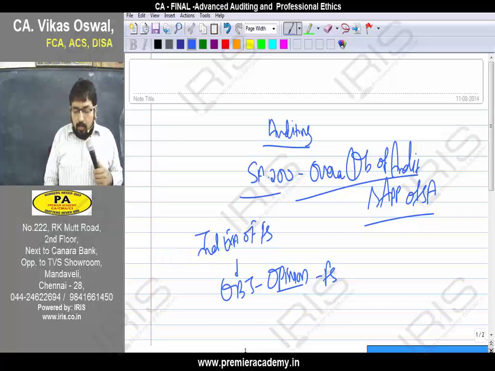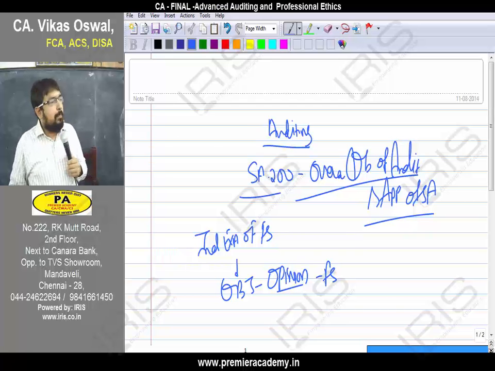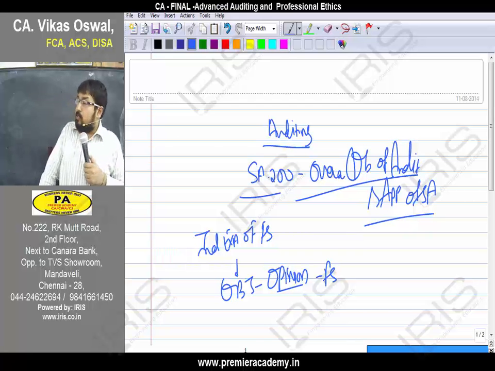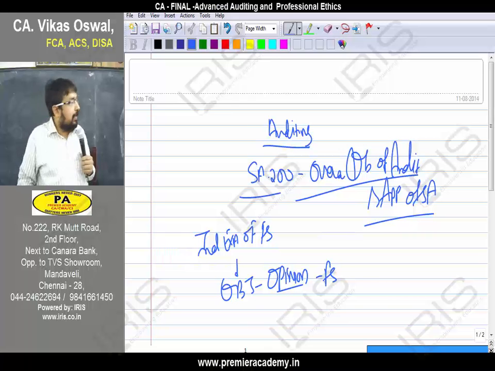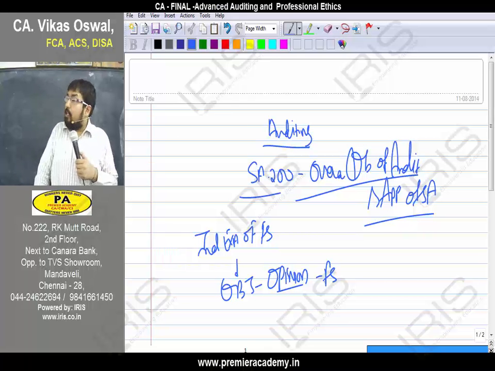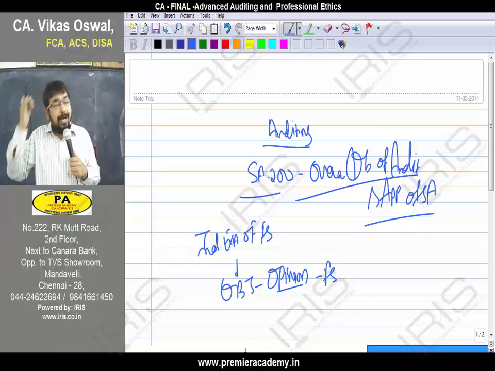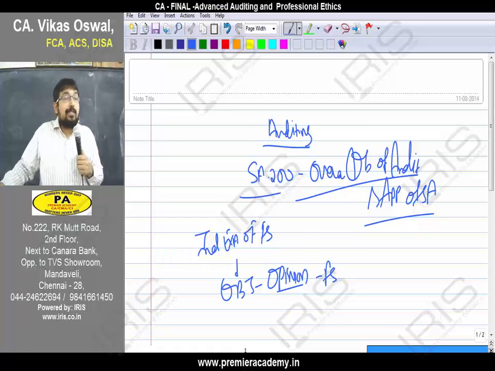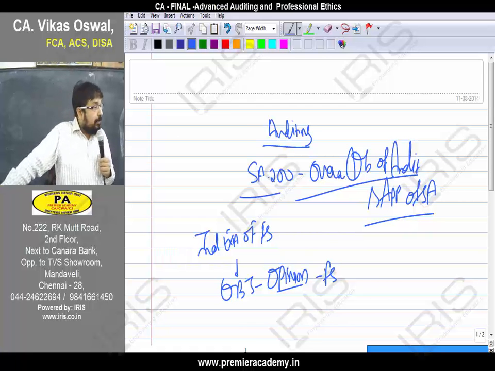So, now, what is the balance sheet? It shows the financial position of the entity. Balance sheet was Schedule 6. Now it has come to Schedule 3 as per the Companies Act. So you need to check. Schedule 3 gives the format of the balance sheet. So you need to check the balance sheet. Balance sheet shows the financial position of the entity.